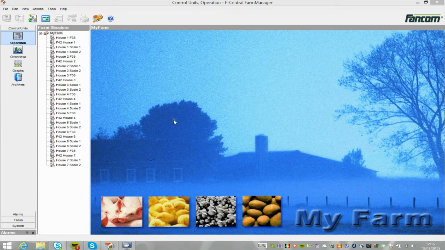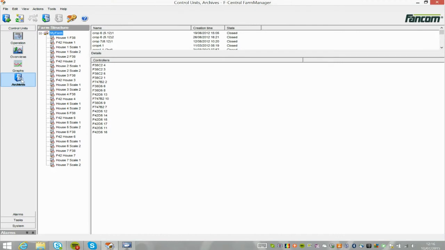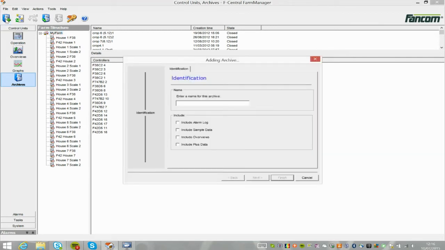Starting from the main screen of FarmManager, make sure Control Units is selected in the left icon bar. Then press Archives. Click on the new archive icon with the green plus in the icon bar top left on the screen. A wizard screen will show up asking you for a name for the new archive.